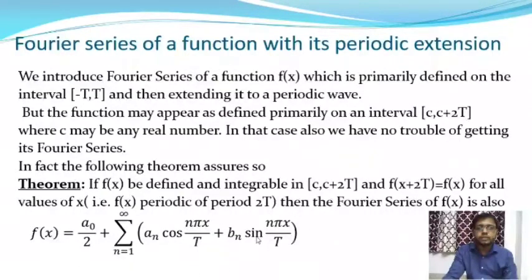In that case, the function is defined in the interval c to c plus 2t, where c is any real number, and this function is a periodic function as well with period 2t.